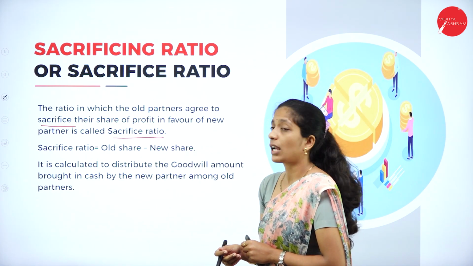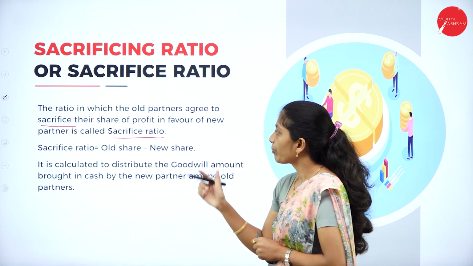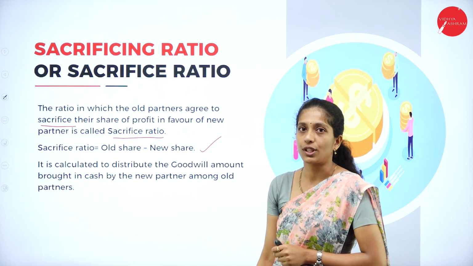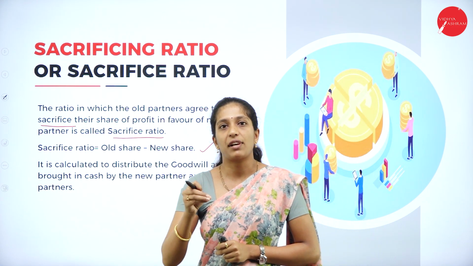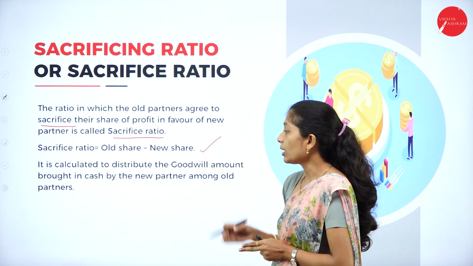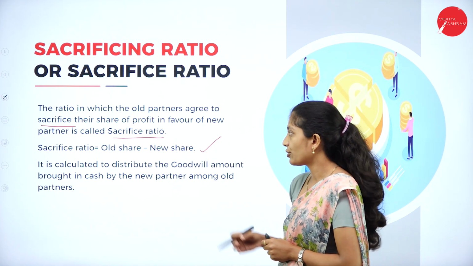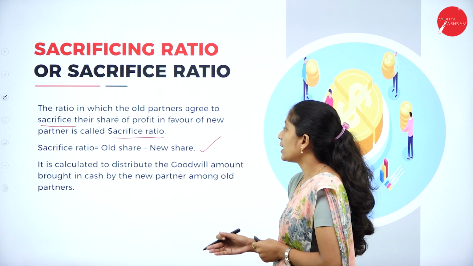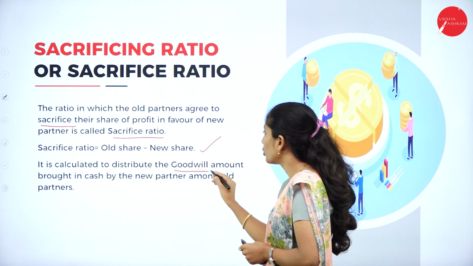So the formula to calculate the sacrifice ratio is: sacrifice ratio is equal to old share minus new share. In order to calculate the sacrifice ratio, you should know this formula. So what is the formula? Old share minus new share. Why is it calculated? As I told, it is calculated to distribute the goodwill.